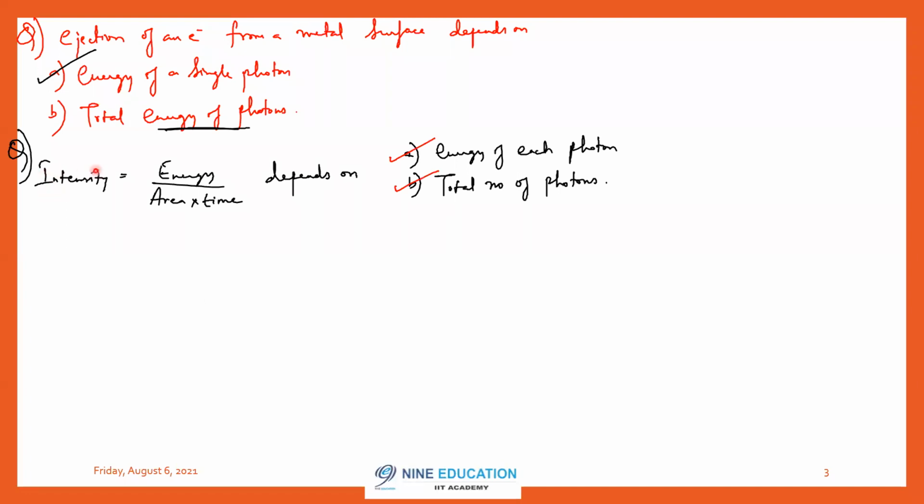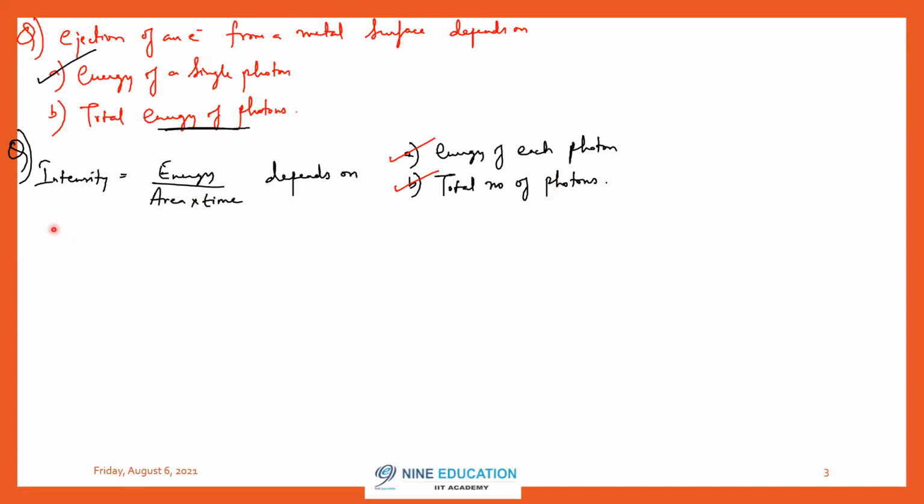Because what is intensity? Energy per unit area per unit time. Now, total energy also depends on the energy of each photon, right? And it also depends on the total number of photons. So intensity is dependent on both the number of photons ejected as well as the energy of each photon.